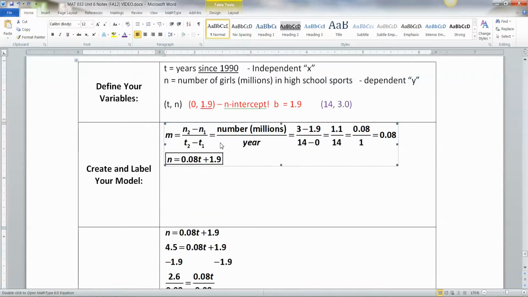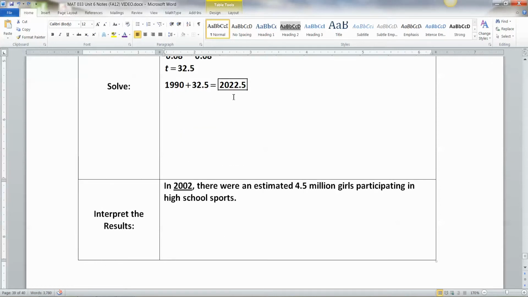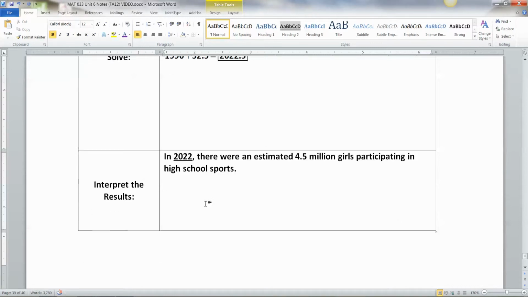Then you've got to find your slope. Then, if you're wise and picked that to be your starter year, you can just put that number right there in for the y-intercept, and then you can solve. Substitute and solve. And what they were really looking for was this whole 2022.